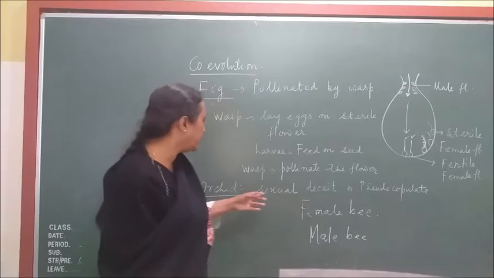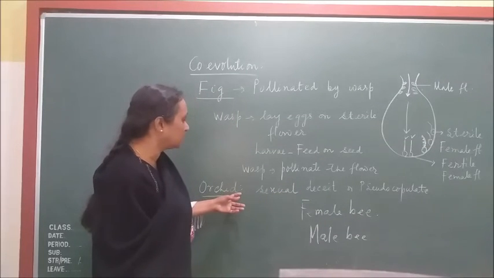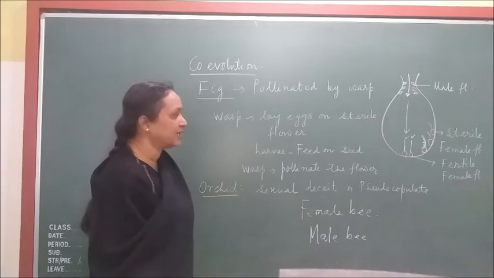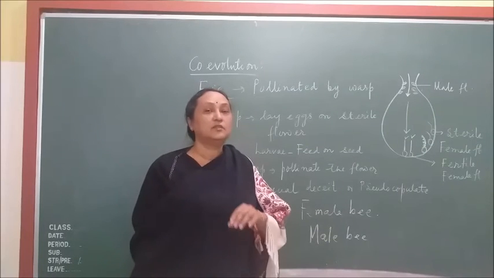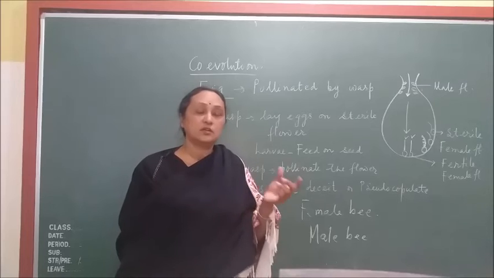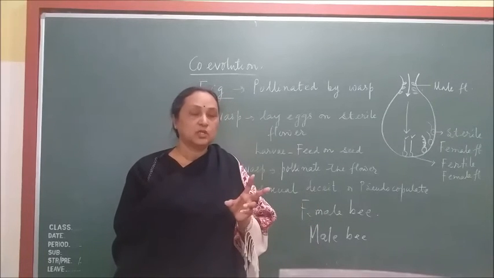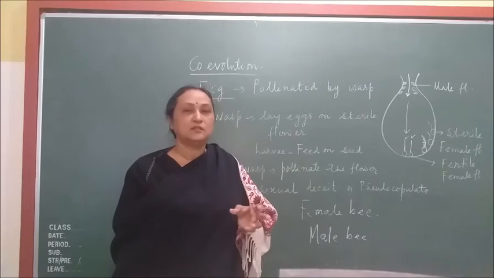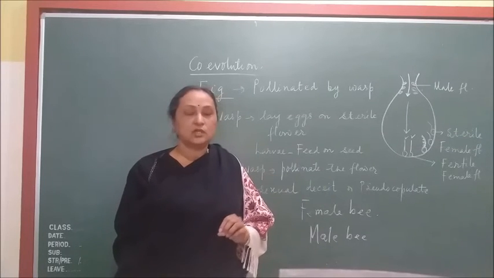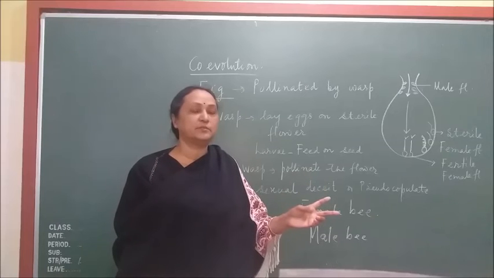If there is any change taking place in the orchid flower, in the morphological character, then the bee will not be able to recognize the orchid. So the changes should be in both. The change should be there in the female bee also, and the same change should be there in the orchid petal also.